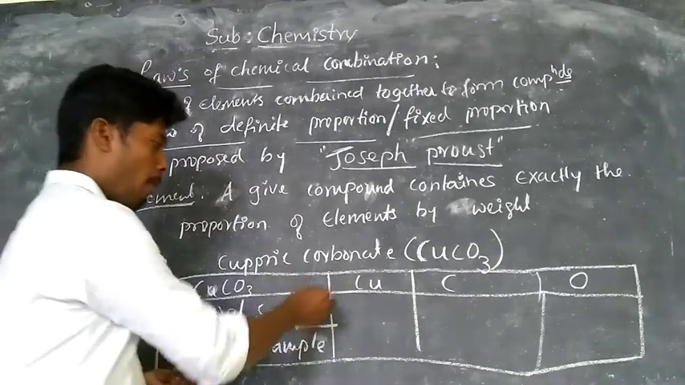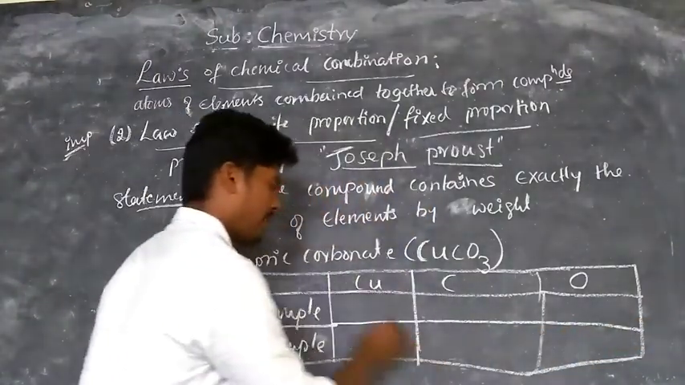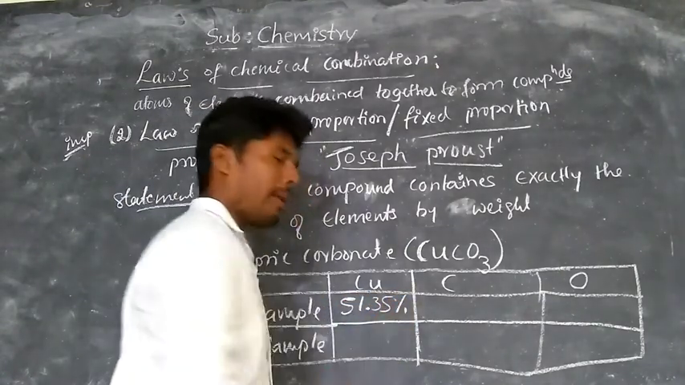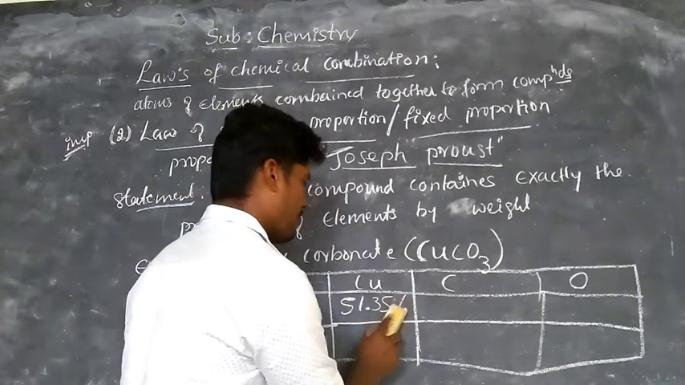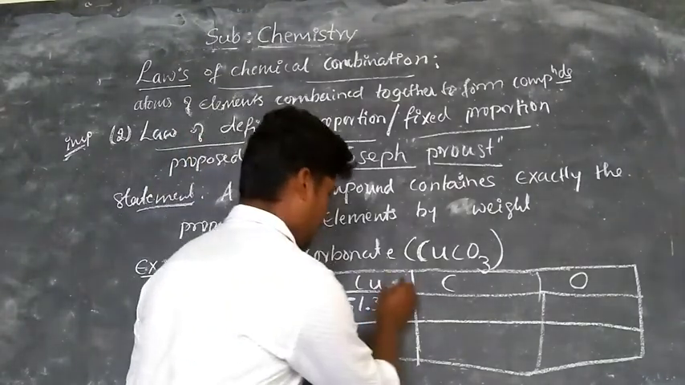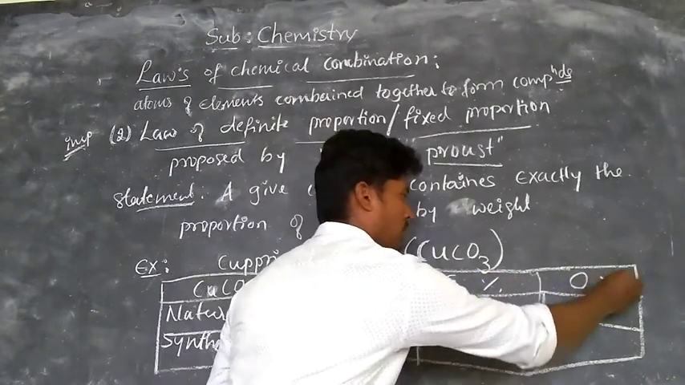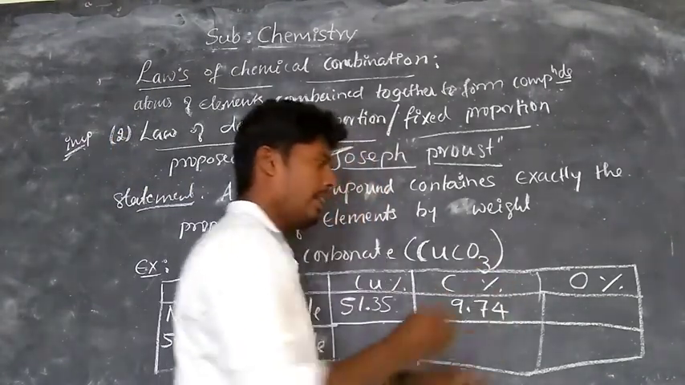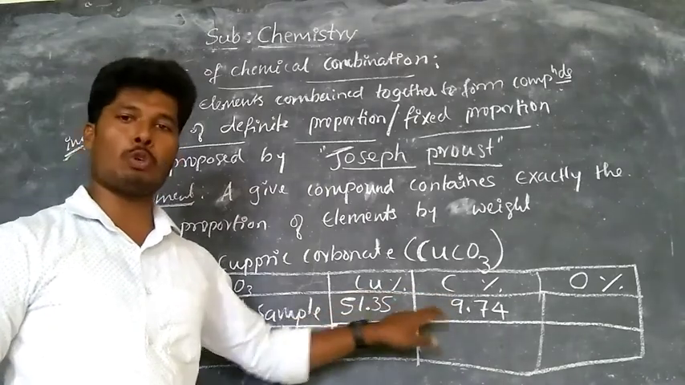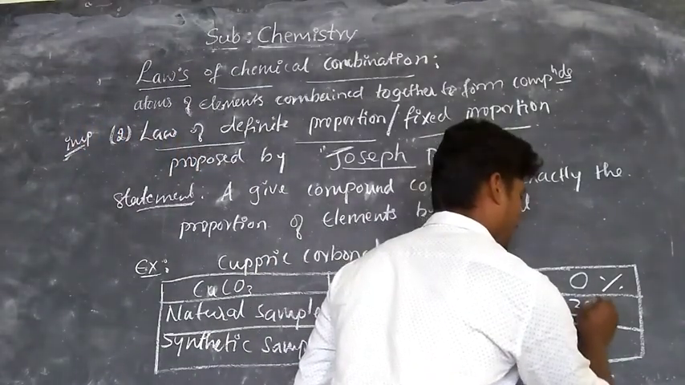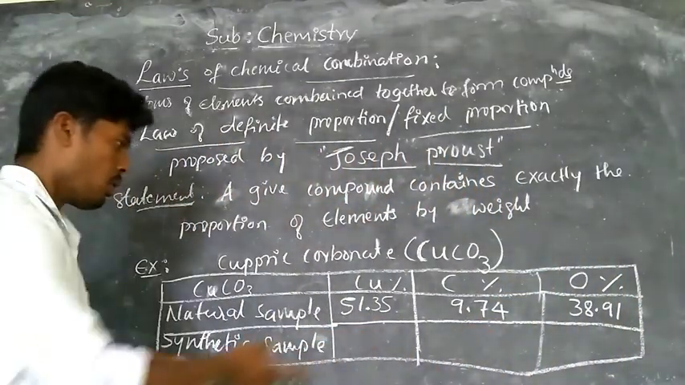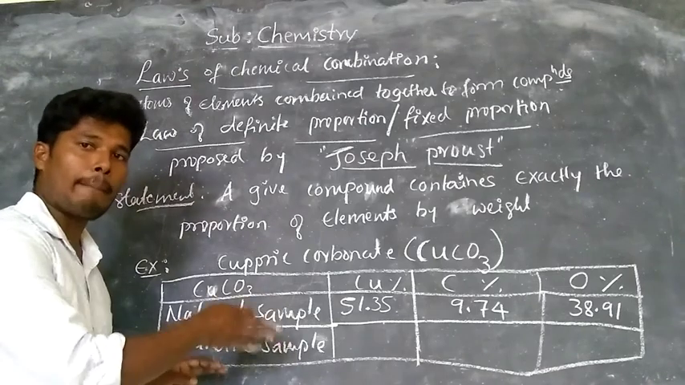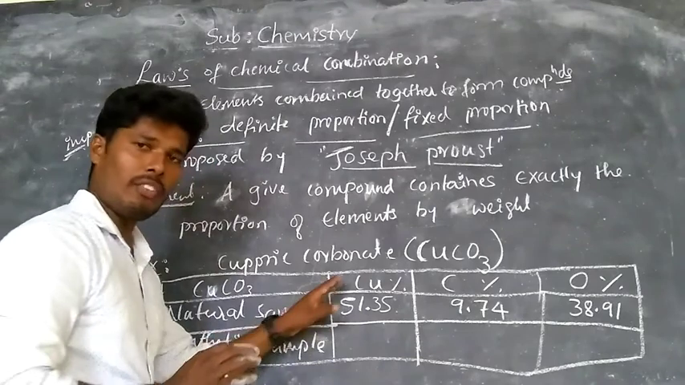Now this copper is present in the percentage 51.35%. This copper contains 51.35%. Right, here the copper percentage, the carbon percentage and the oxygen percentage. Now the carbon percentage is 9.74, then the oxygen percentage after removing these two percentages is 38.91. These are the percentages of the elements present in the natural sample, and the artificial or synthetic sample also contains the same percentage of these elements.